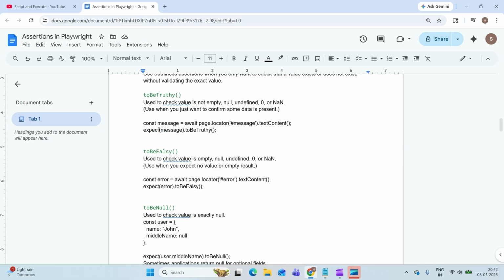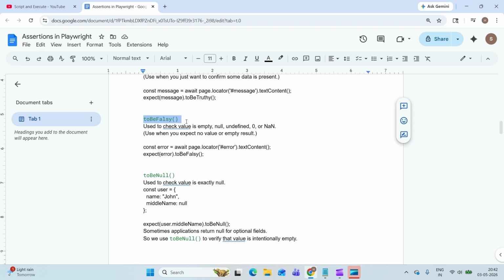Next, toBeFalsy. In this case you're not expecting any value when you fetch from that locator. You're expecting it should be null. In that case go for toBeFalsy. For example, expect error toBeFalsy, so you're expecting there is no error.